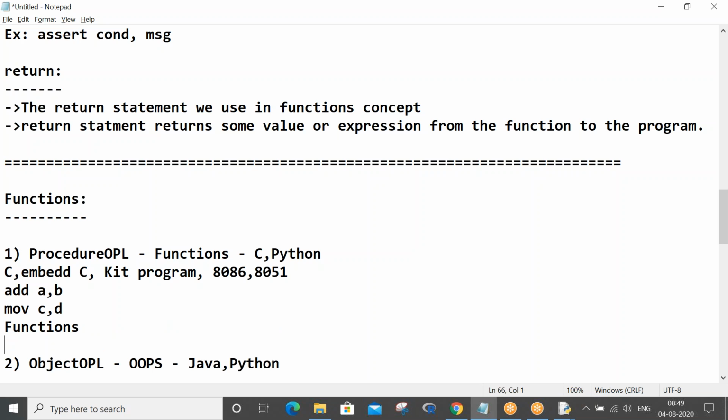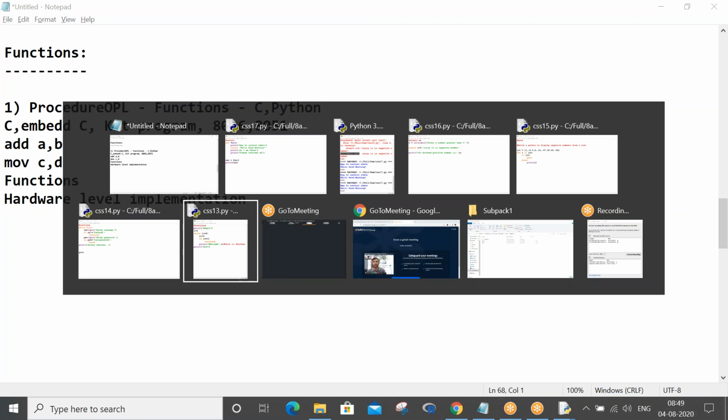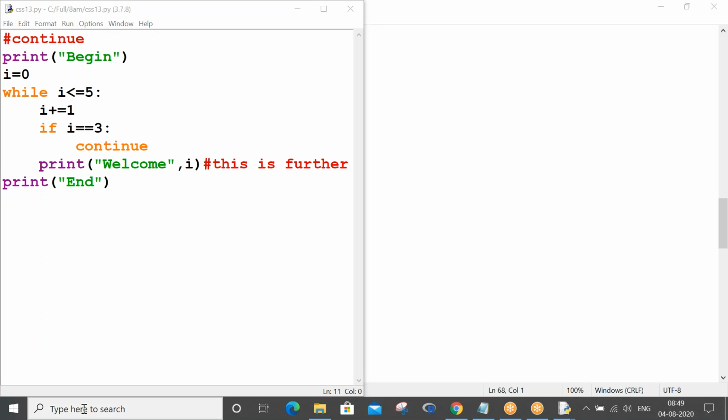Basically, in simple terms, it is hardware level implementation. What do you mean by hardware level implementation, sir? See, I'll give you one simple example for you to understand. What is the difference between a function and a class method? This you have to understand, and then let me show where we use this. Let me open Paint.